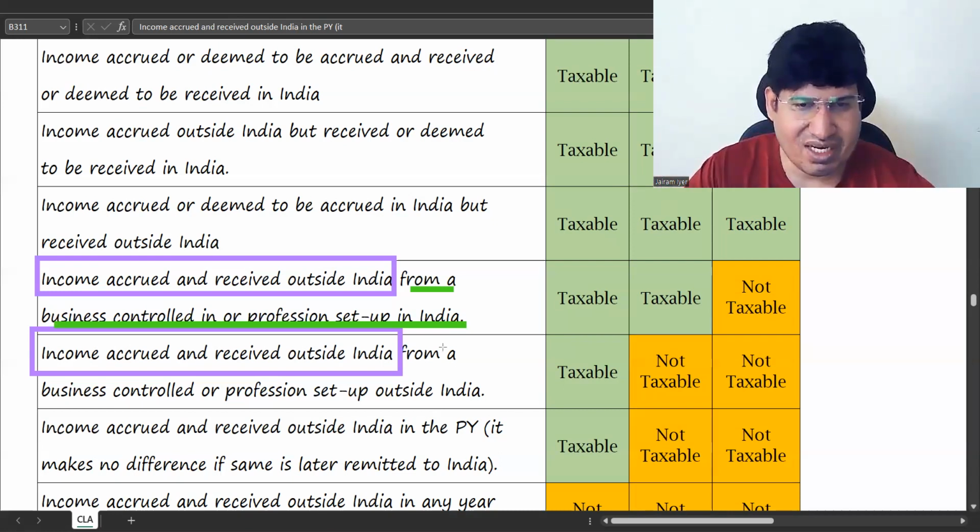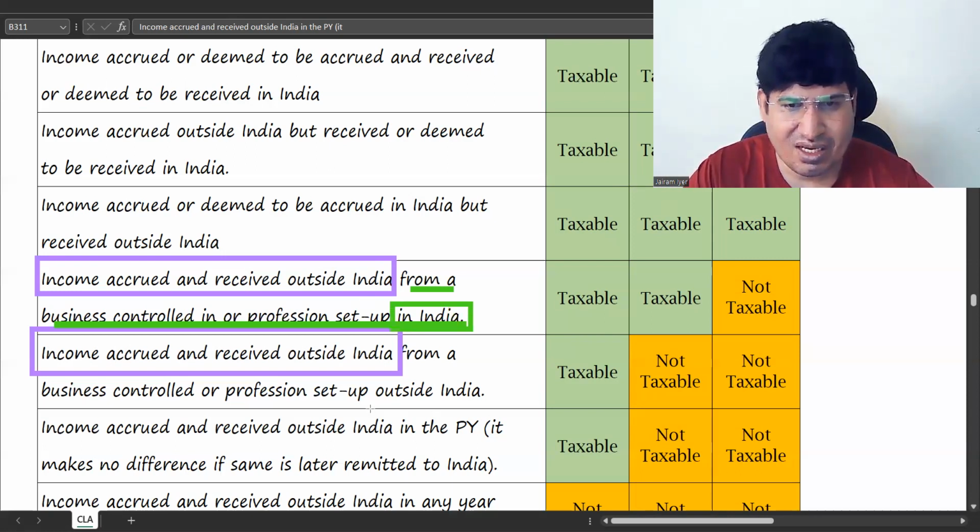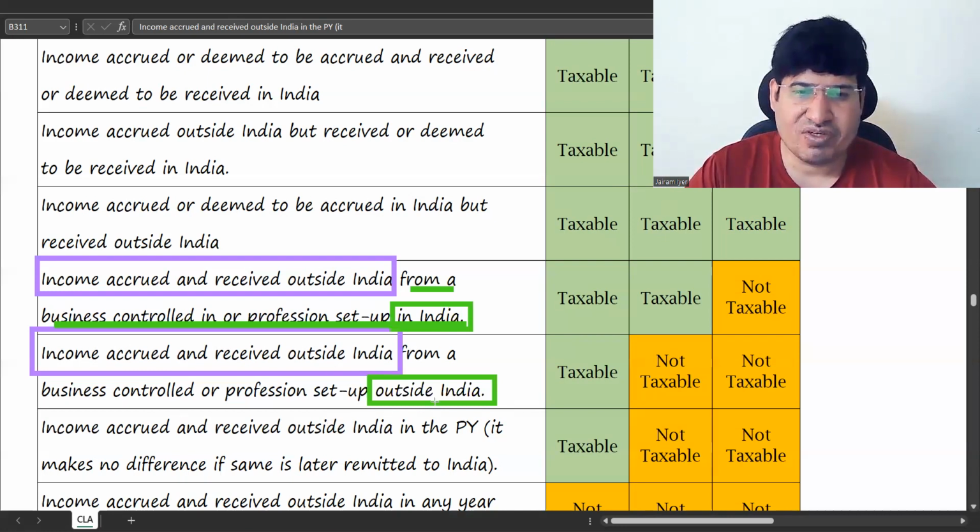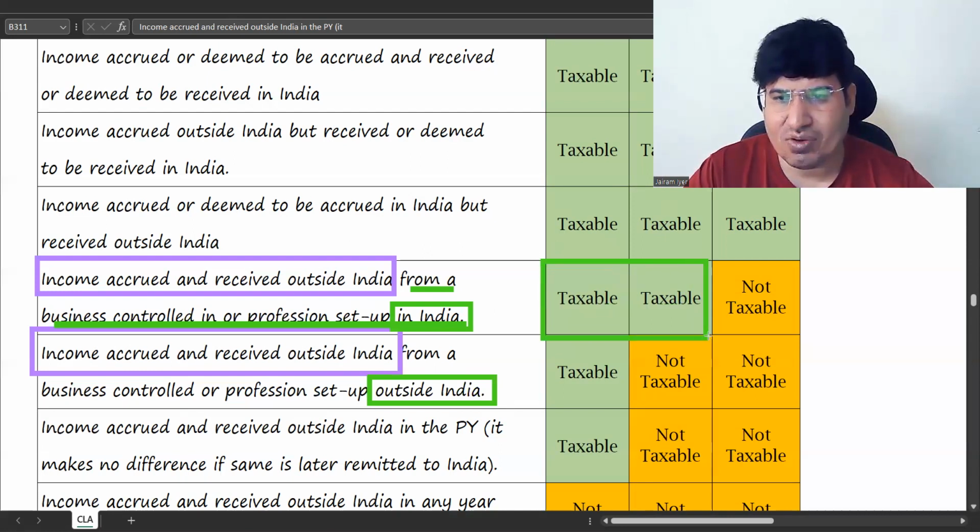This is one thing. Second one is just this is outside India. Here it is in India. Here it is outside India. Same thing. From business controlled or profession set up outside India. So if just there is one connection, that business controlled or profession set up is in India, then it is taxable for ROR and RNOR. It's not taxable for NR.